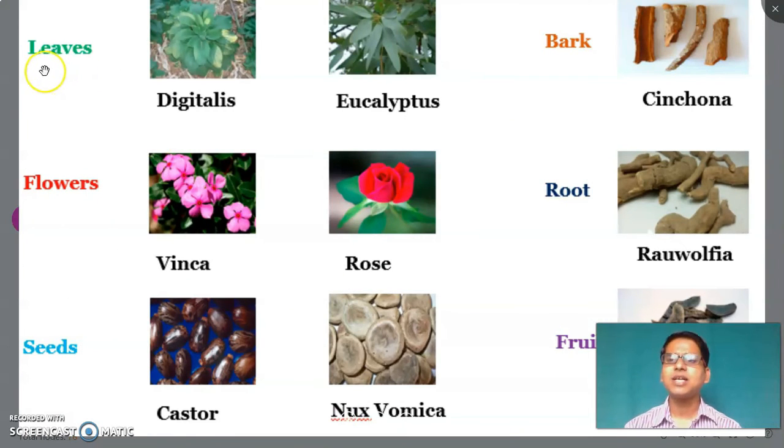These are the parts of a plant which are used as a drug. First of all, leaves. Examples are the leaves of digitalis, which are useful in cardiac patients and act as a cardiotonic. From the leaves of eucalyptus, eucalyptus oil is extracted and used in case of cold.